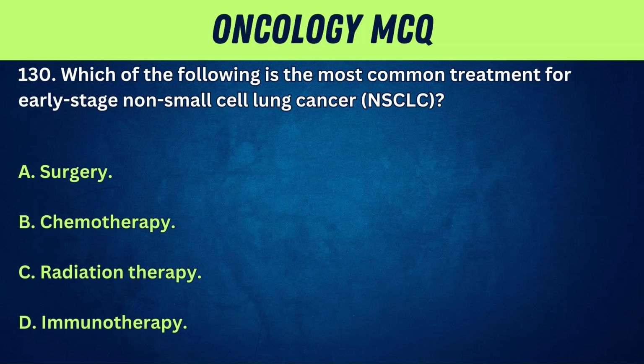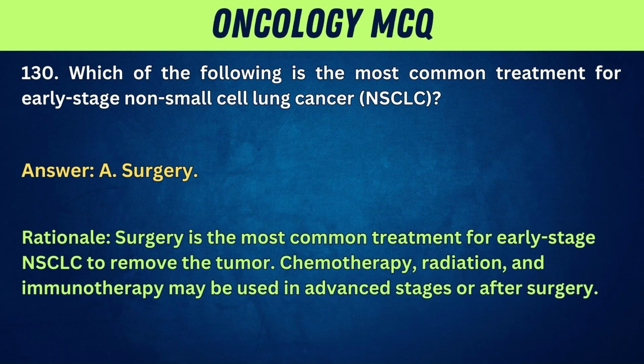130. Which of the following is the most common treatment for early-stage non-small cell lung cancer, NSCLC? A. Surgery. B. Chemotherapy. C. Radiation therapy. D. Immunotherapy. Answer: A. Surgery. Rationale: surgery is the most common treatment for early-stage NSCLC to remove the tumor. Chemotherapy, radiation, and immunotherapy may be used in advanced stages or after surgery.